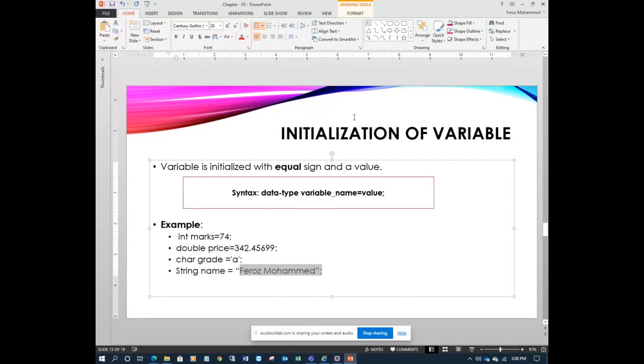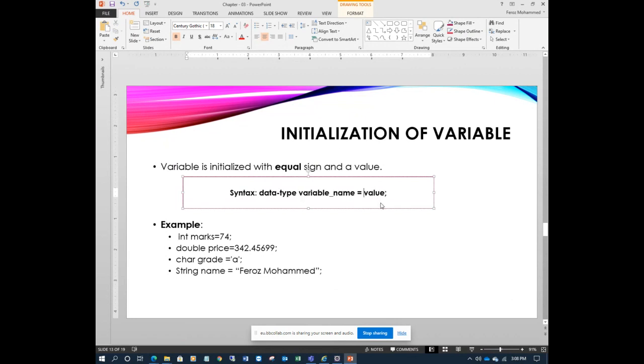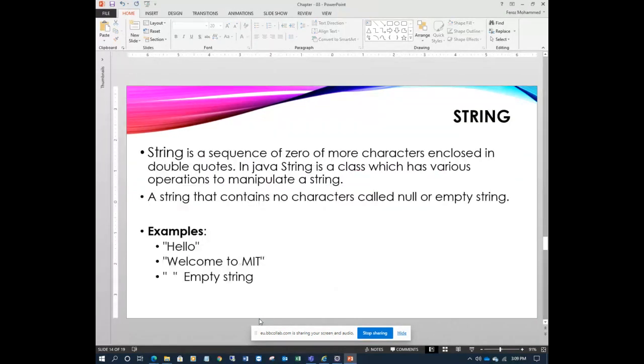So this is initialization, meaning giving some initial value to the variable. What is the value here? We use the equal sign, but actually it's the assignment operator. You can use spaces here. So follow this syntax formula: data type, variable name, equal to, value. This is called initialization of a variable. So that's how we can initialize.